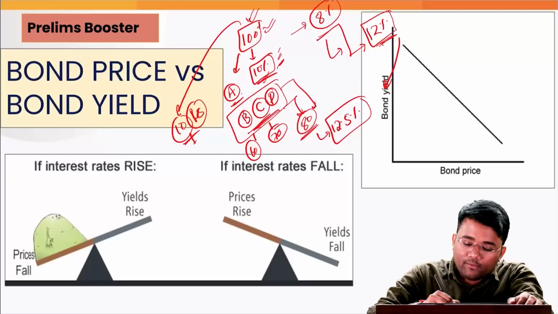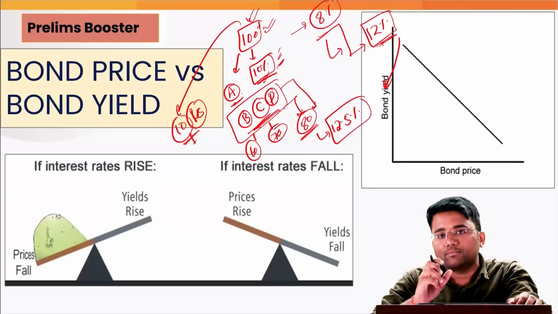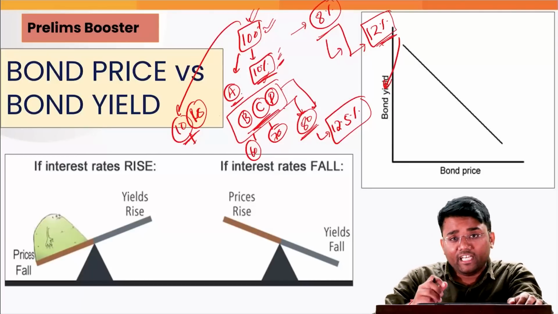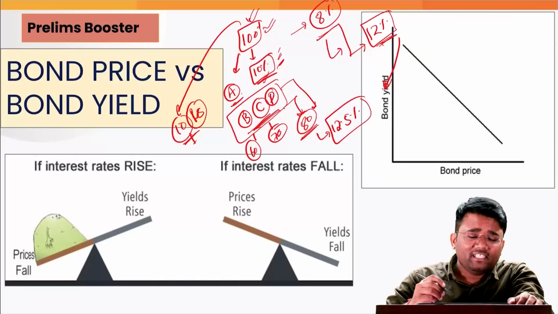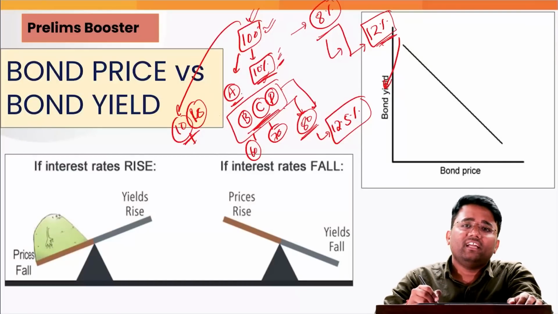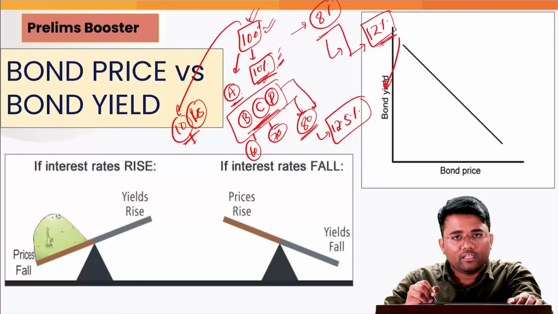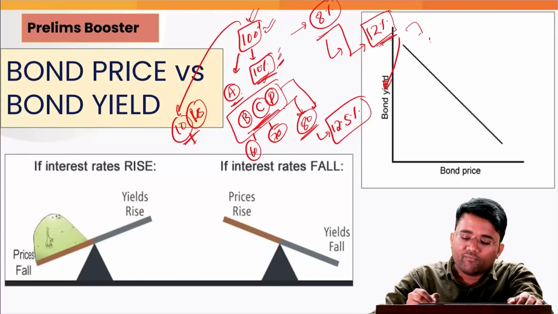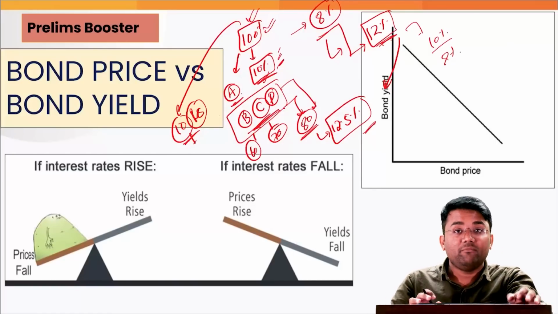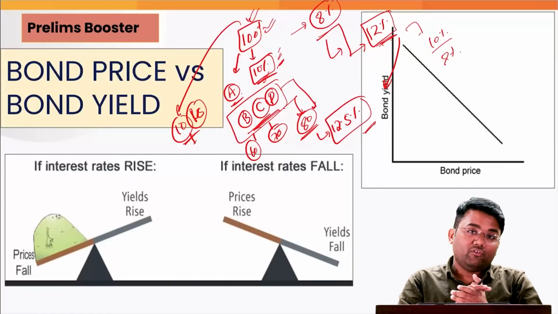So why will this D be interested in buying this bond even at 80 rupees? Because D has a feeling that tomorrow the interest rate in the economy will further decline, and this 12% may come down to 10% or 8%, and at that point of time he will still be earning a 12.5% rate of interest.